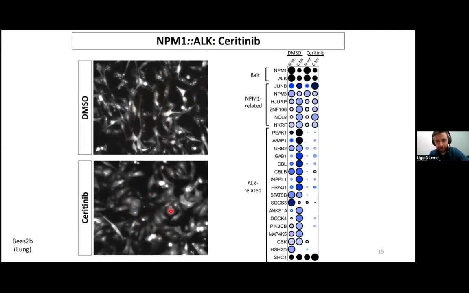And if we look at some of the BioID interactors, here on the left, we have DMSO treated, on the right, ceritinib treated. We can see that protein interactions linked with NPM1 are not affected with the treatment, but many phosphodependent signaling effectors are lost or greatly diminished, with some exceptions.